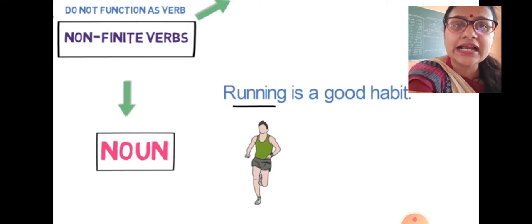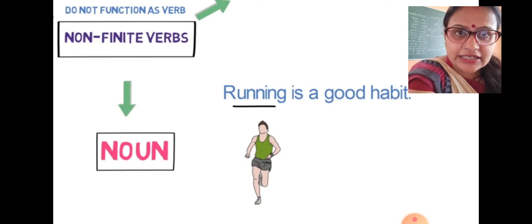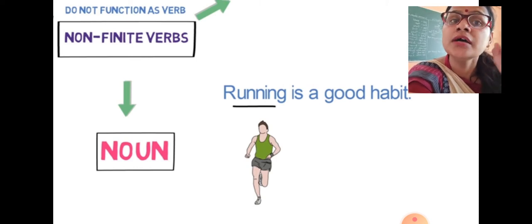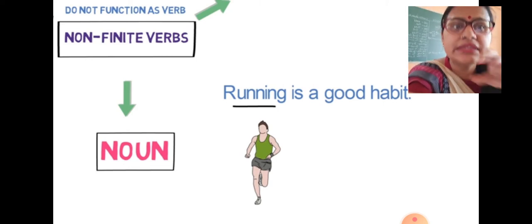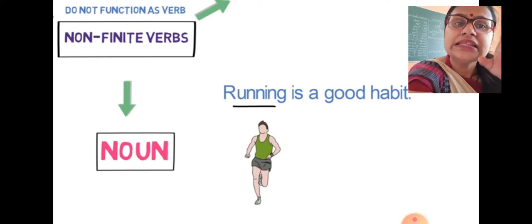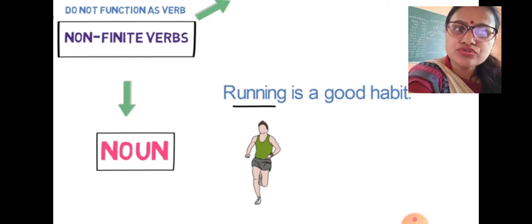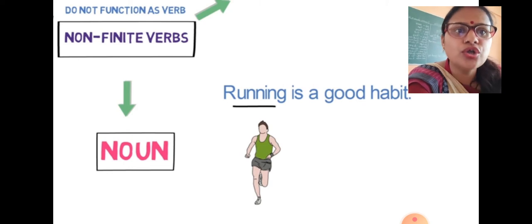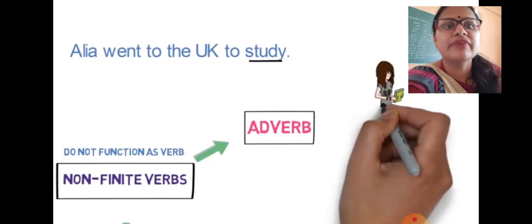But running comes from run, the base form, and run is a verb. But here you can see this is not used as a verb, it is at the place of a noun. So sometimes these verbs can work as nouns also. That is the reason they become our non-finite verbs, not only verbs or finite verbs.